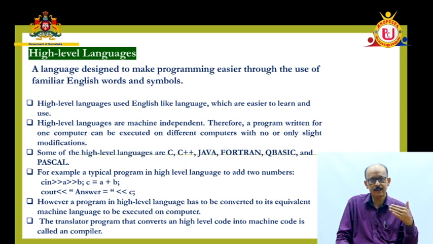That set of rules is called the syntax. Using that syntax we can frame an instruction which will be understood by the human being, and using a translator it can be converted into the machine understandable form, and then it can be executed.